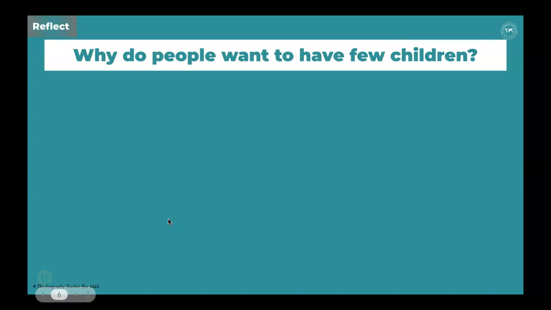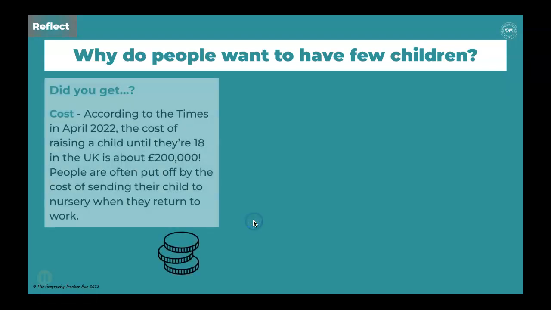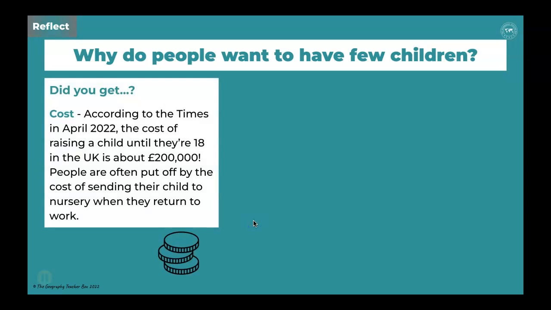Okay, so let's go through some possible reasons why people are choosing to have fewer children. One of them, as you might have been able to work out, is cost. Now, according to the Times in April 2022, if you're in the UK, it's probably going to cost you about £200,000 to raise a child until they're 18. Not surprisingly, many people are put off by that. More specifically, many people worry that when they first have a child and they want to return to work, the cost of nursery care is prohibitive.